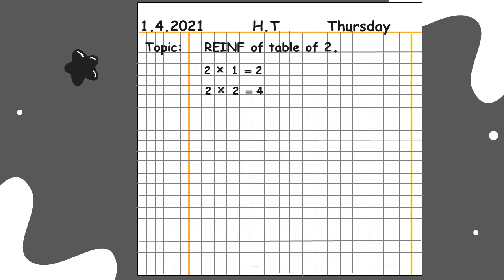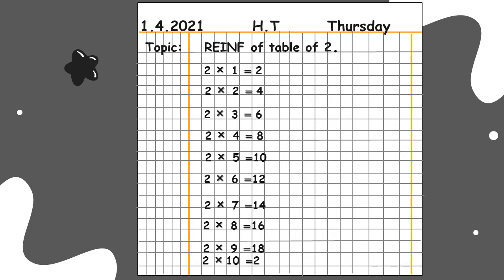Then next one is 2 multiply 3 is equal to 6. 2 threes are 6. 2 multiply 4 is equal to 8. 2 fours are 8. 2 fives are 10. 2 multiply 6 is equal to 12. 2 sixes are 12. 2 multiply 7 is equal to 14. 2 sevens are 14. 2 multiply 8 is equal to 16. 2 eights are 16. 2 multiply 9 is equal to 18. 2 nines are 18.